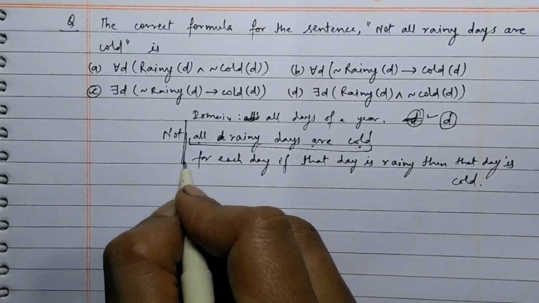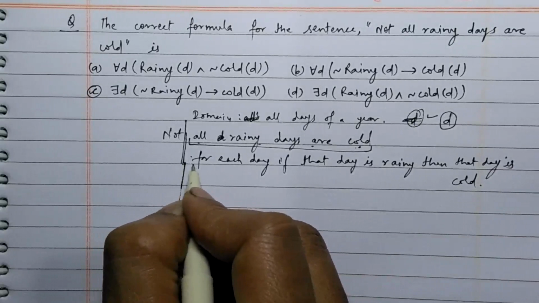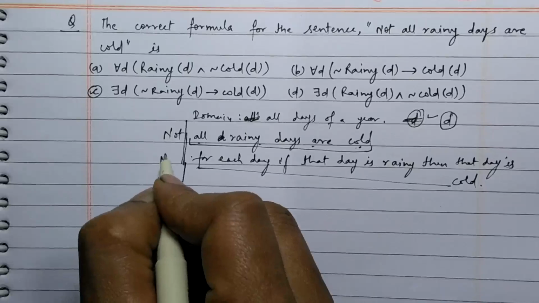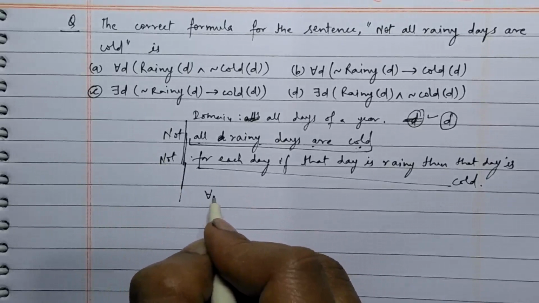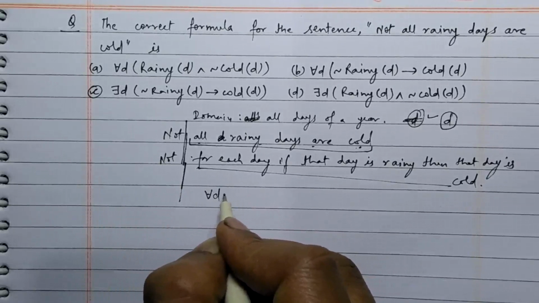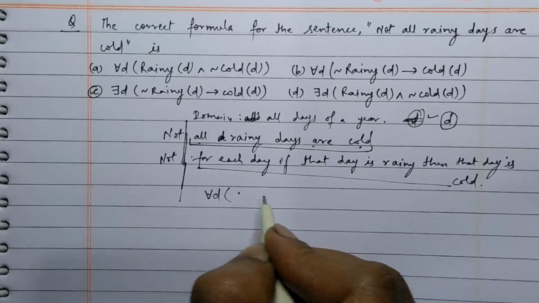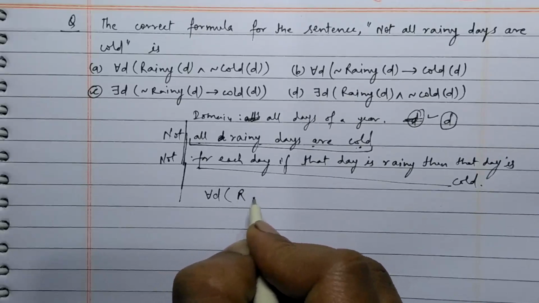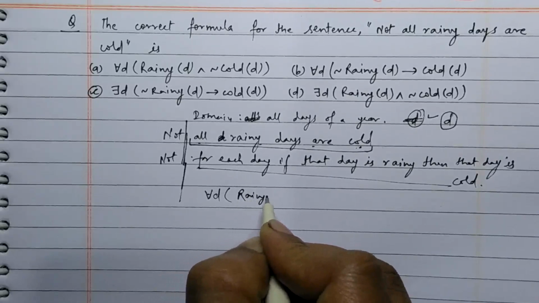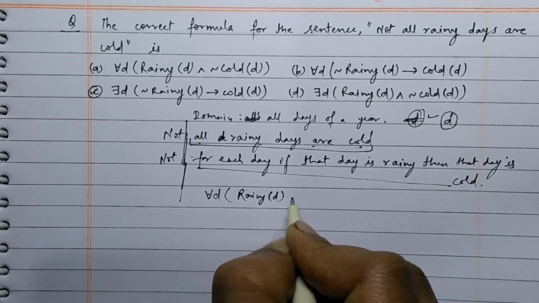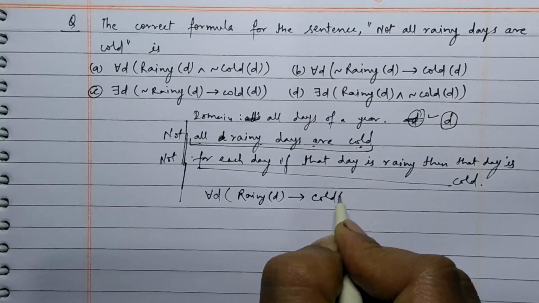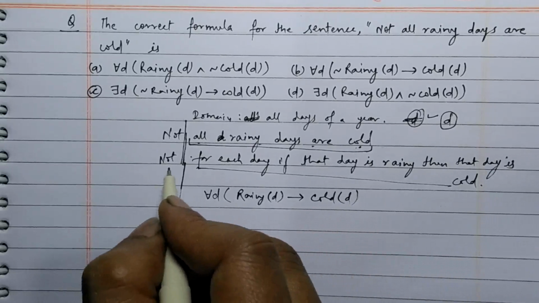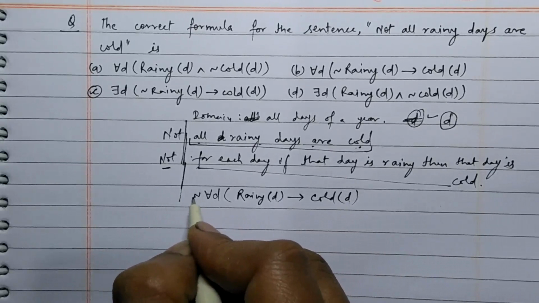Before this statement we have "not" applied. So, for every day d, if the day is rainy, then it implies that day will be cold, and before all this, not is applied.